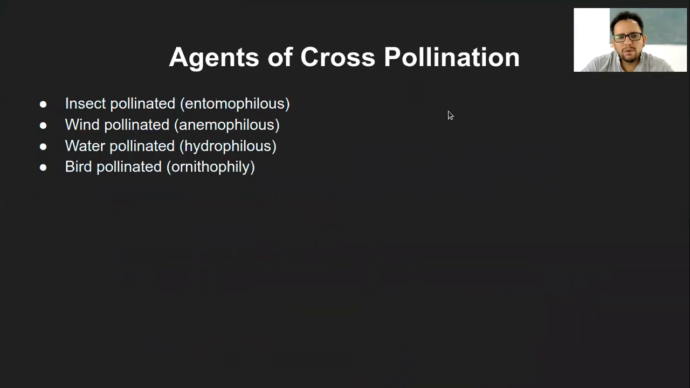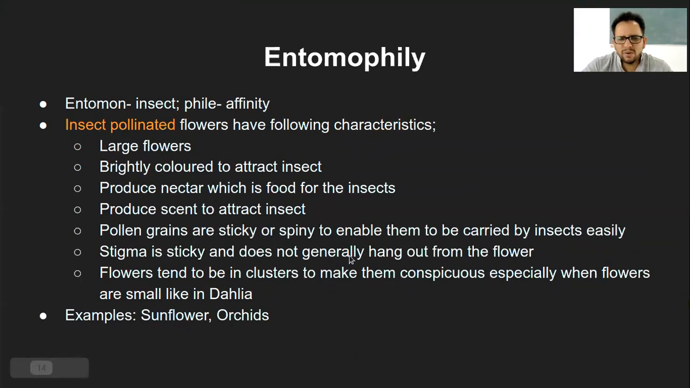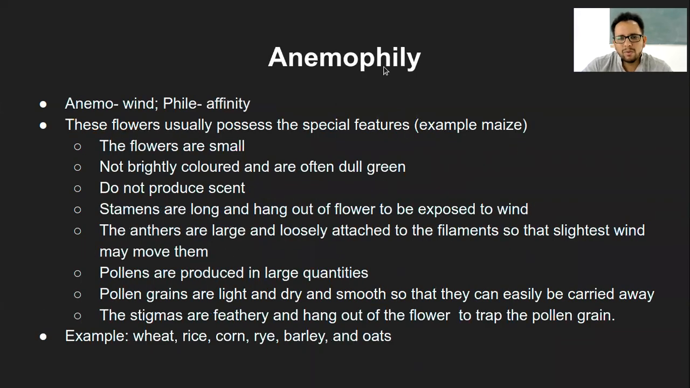So, we were looking at the different agents of cross-pollination after we looked at what is self-pollination and what is cross-pollination. And we started looking at what are those different pollinating agents taking the responsibility of the pollination process in different flowers. So there were different agents. We had looked at insect pollination, also called entomophily, and we know now the characteristics that I did not revise. The second one was anemophily, which was wind pollination. Again, there were a few characteristics.